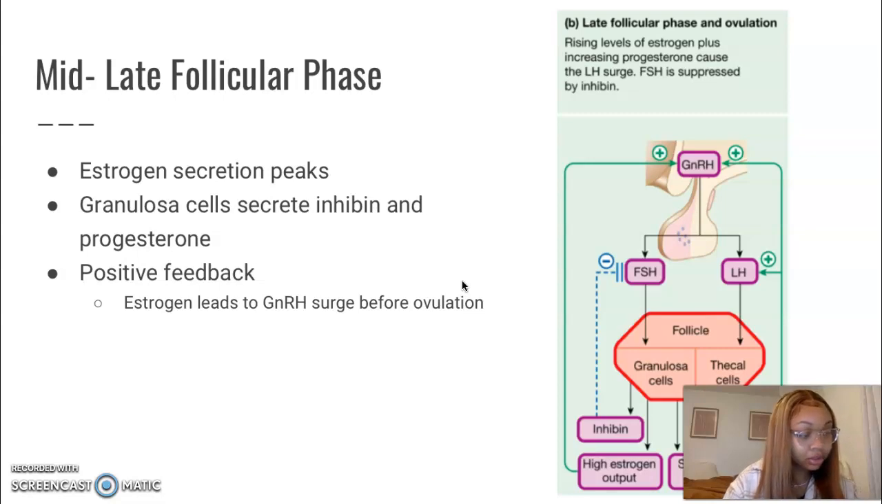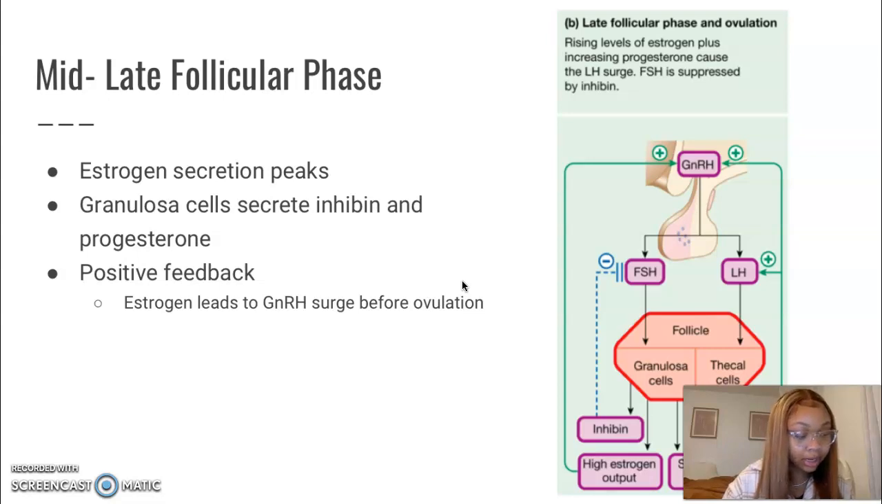Okay, so the surge of luteinizing hormone is very important because it releases chemical signals, and those are necessary for oocyte maturation. Also, high levels of estrogen at this phase cause the endometrium to continue to grow, and it prepares the uterus for a potential pregnancy or ovulation. Looking at this diagram, we can see the effect of the hormones at this stage.